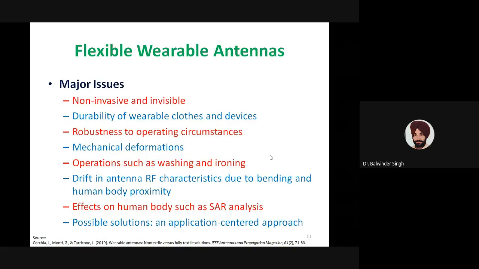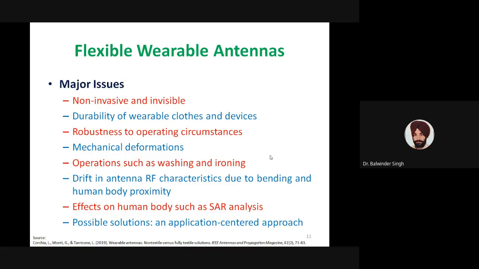Another issue is the durability of wearable clothes and devices. When the antenna is made part of the cloth or the wearable device, especially in terms of clothes, those clothes may be washed frequently. The clothes may be ironed frequently. So how will the antenna behave when it is subjected to washing or ironing? That is also a major challenge.